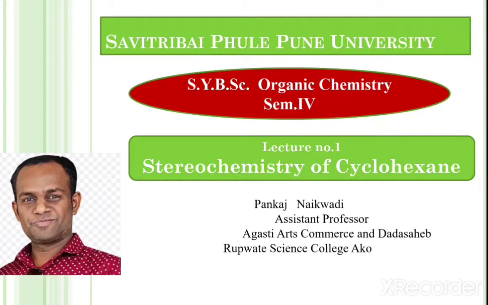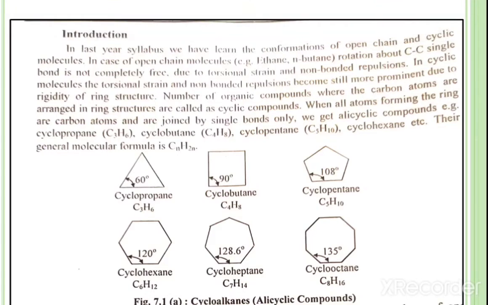When all atoms forming the ring are carbon atoms and are joined by single bonds only, we get the alicyclic compounds. For example, cyclopropane, C3H6, having a bond angle of 60 degrees. Cyclobutane, C4H8, bond angle is 90 degrees. For cyclopentane, C5H10, bond angle is 108 degrees. And for cyclohexane, C6H12, bond angle is 120 degrees.